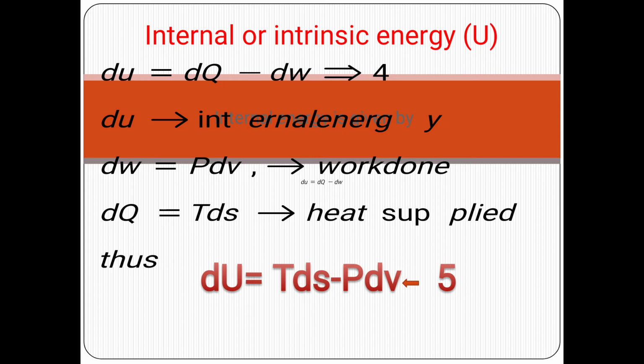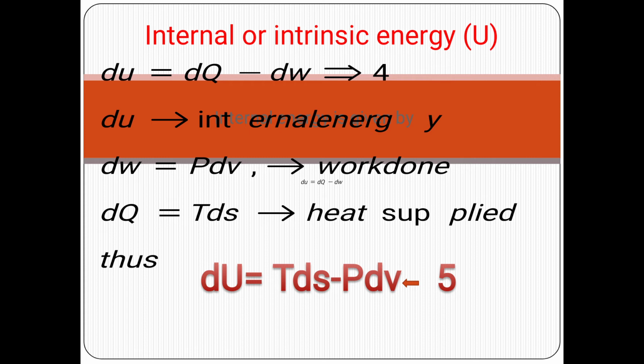So from the first law of thermodynamics, change in internal energy of the system is given by dU = dQ - dW. We can call this equation number 4, where dU is internal energy of the system, dW = PdV, that is the external work done, and dQ = TdS, the quantity of heat supplied to the system.